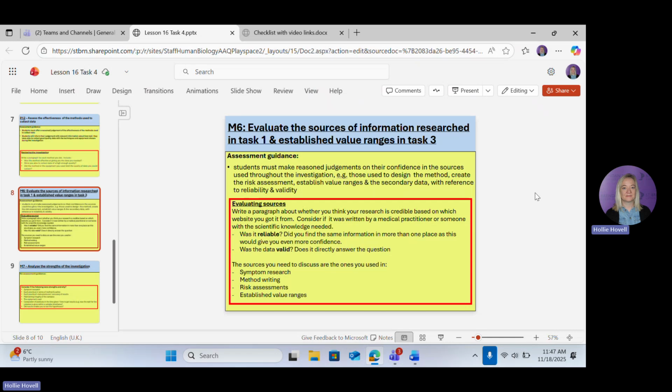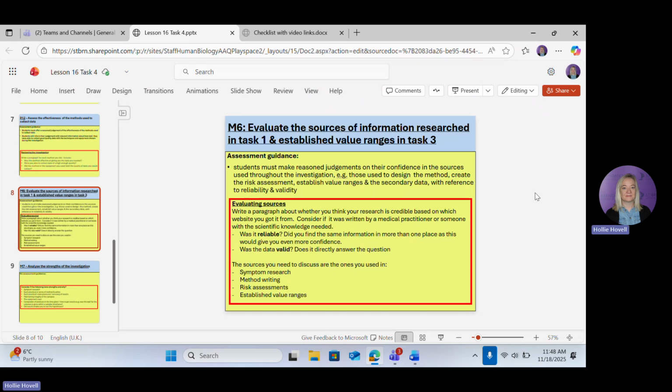So if when you put into ChatGPT or Copilot AI, what disease might a patient with this and this have, and it says they might have this disease, this disease, this disease, this disease, it's better then to go back to Google and type in what are the symptoms of diabetes, or what are the symptoms of kidney disease, NHS. Does the NHS say the same as the AI said? Because then we're checking the reliability of it. Okay, you don't need to reference AI if you've found the information elsewhere. If you want to leave the AI reference in as well as the decent, reliable reference, that's fine as well. It's up to you.